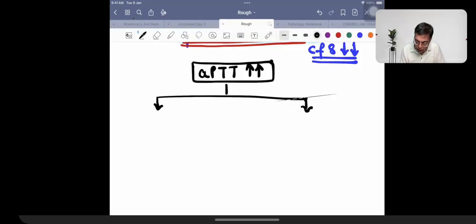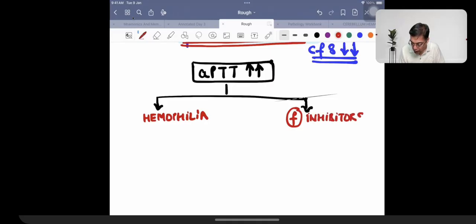One is that he has hemophilia. The second is that he has factor inhibitors. I hope the difference between both of them is clear to you from our discussion.